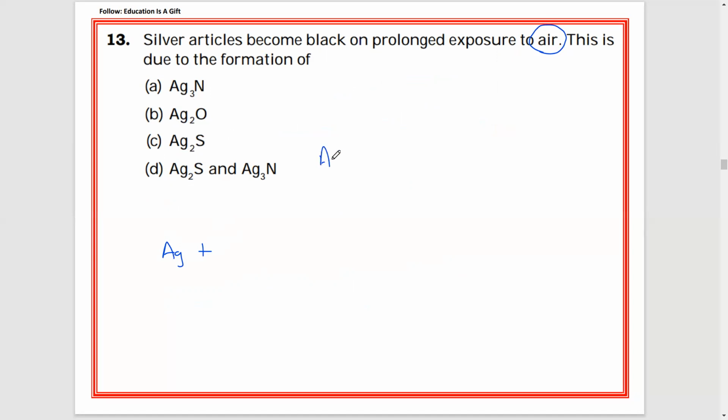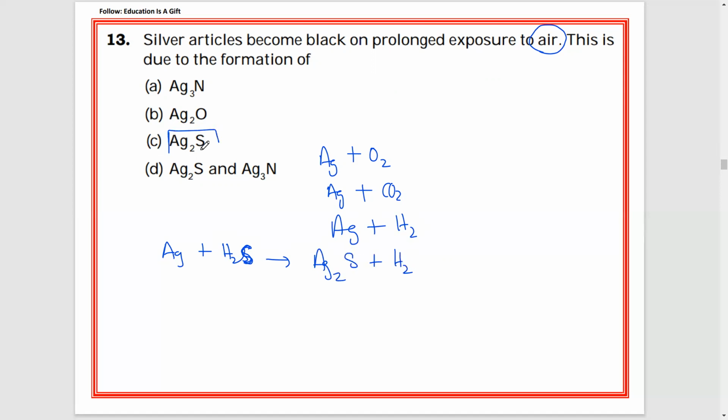They will write that silver reacts with oxygen, carbon dioxide or hydrogen. No, actually silver will be reacting with hydrogen sulfide, H2S. When silver reacts with H2S, only then a black coating can be observed on the silver. The products are Ag2S plus H2. So this is the correct option, C.